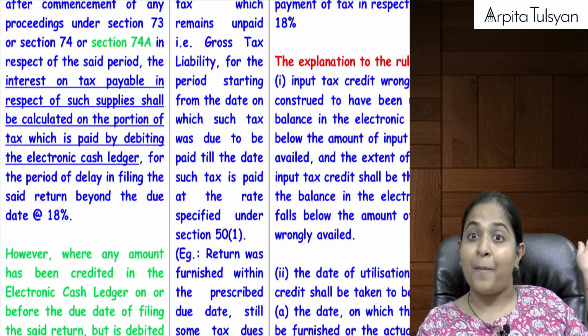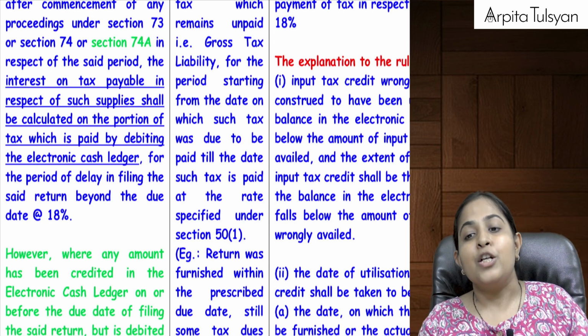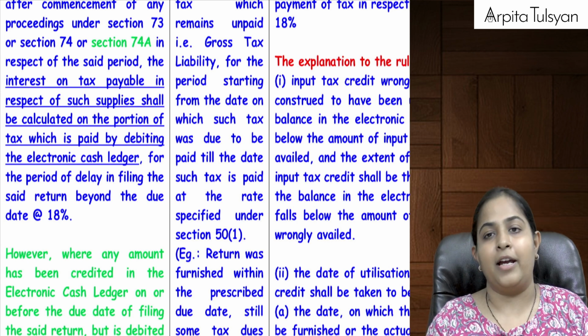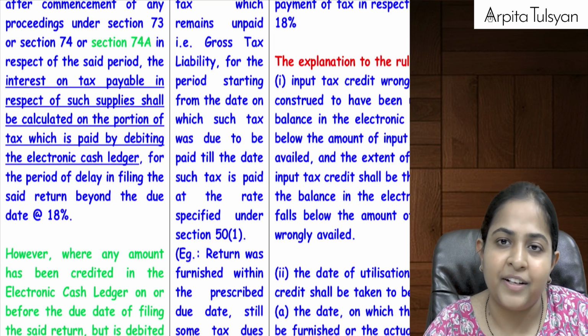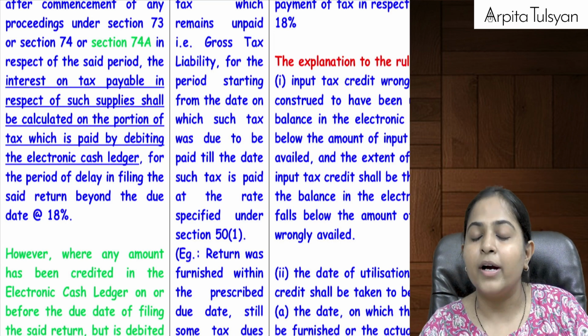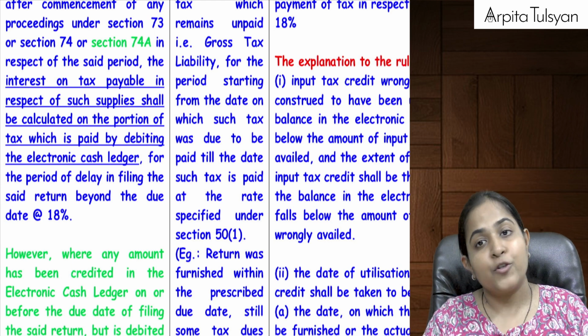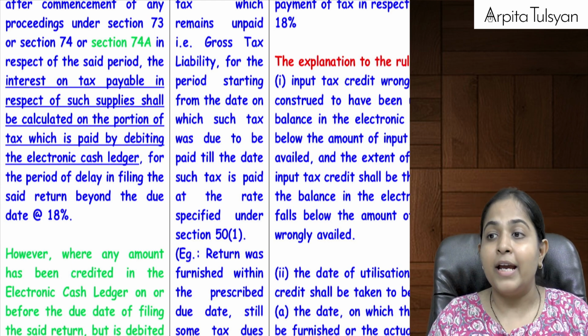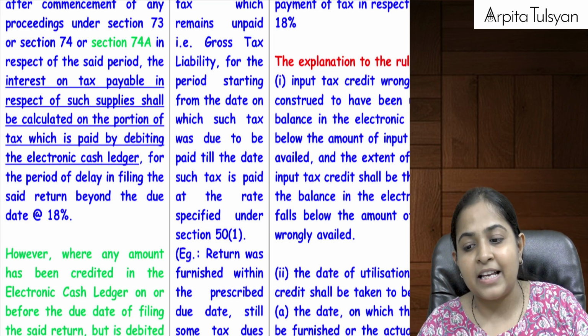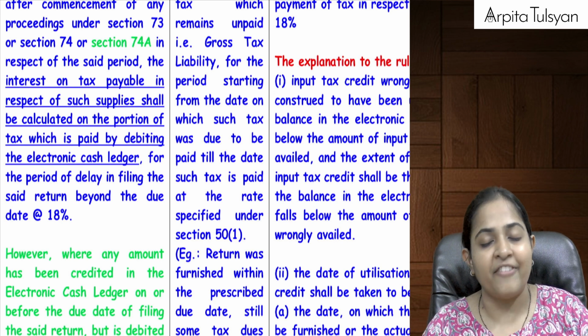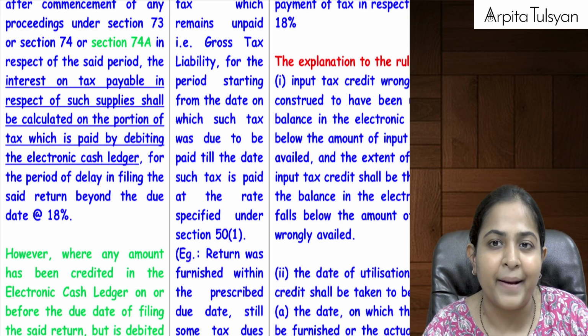So the first part of interest will not be applicable. For this they are telling that, okay, let's say later we realize that 30,000 rupees of tax was short paid. So now you will have to pay it. Return was already filed earlier. That is gone. So now for the further months, whenever you are filing the return, at that time you will pay this balance tax.